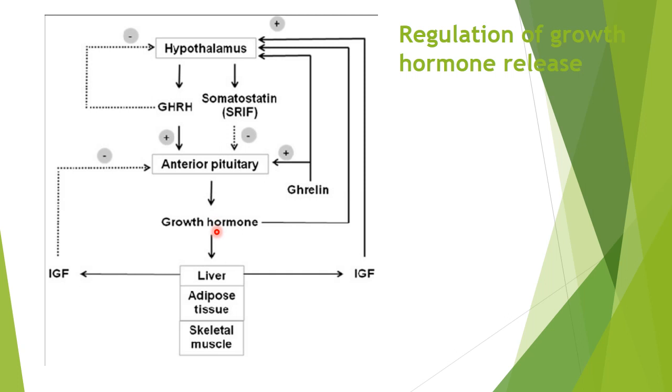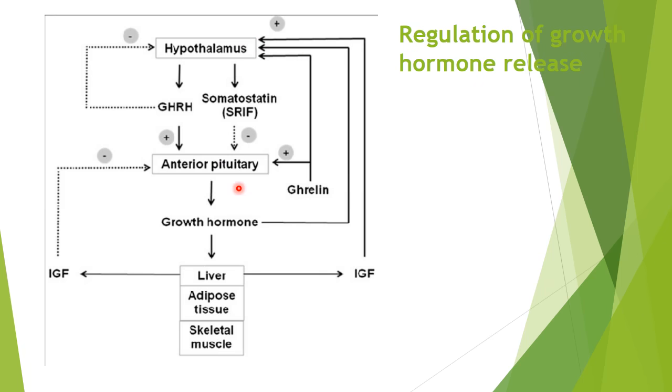When this growth hormone is released, it acts peripherally, and the peripheral tissues also release a hormone known as insulin like growth factor. This insulin like growth factor has a direct effect on the anterior pituitary as well as the hypothalamus. So its action on the anterior pituitary is inhibitory, while its action on the hypothalamus is stimulatory.